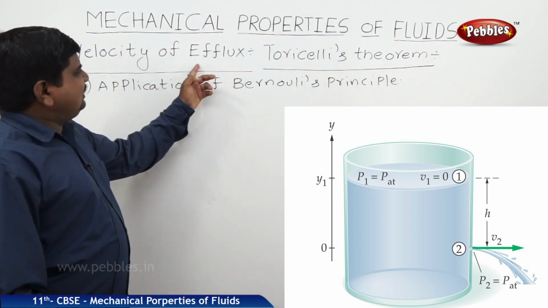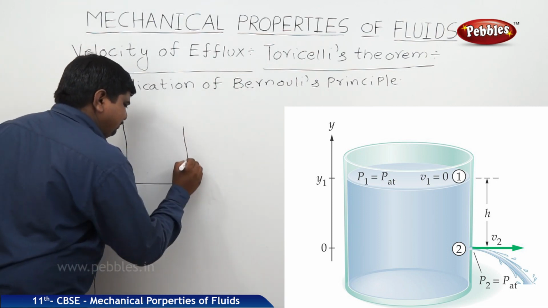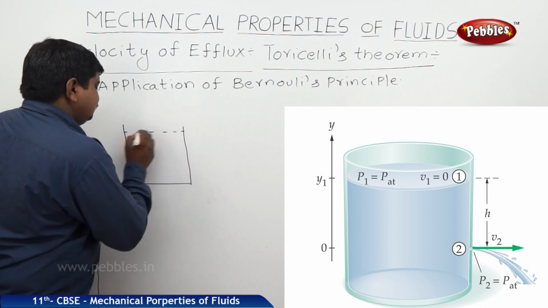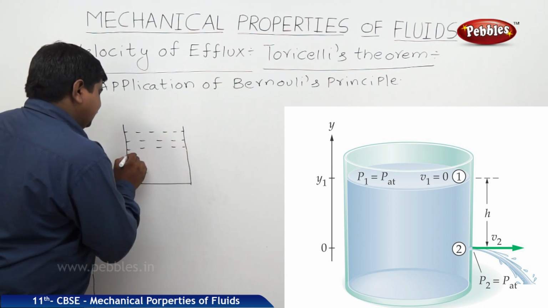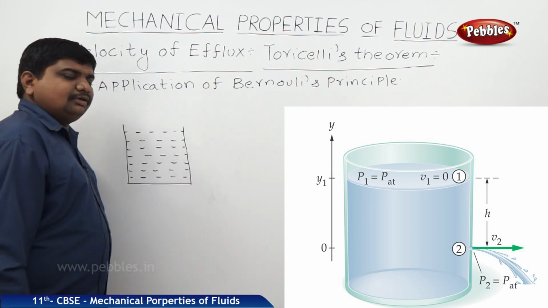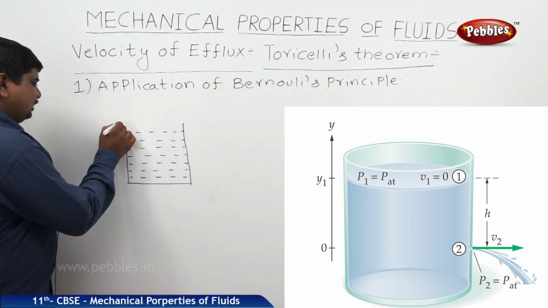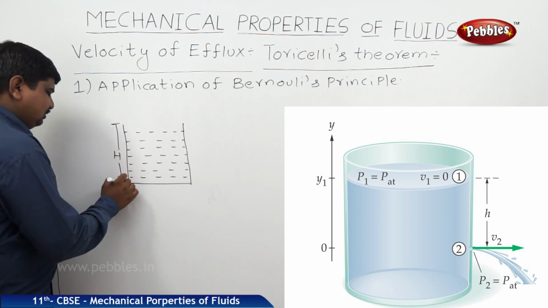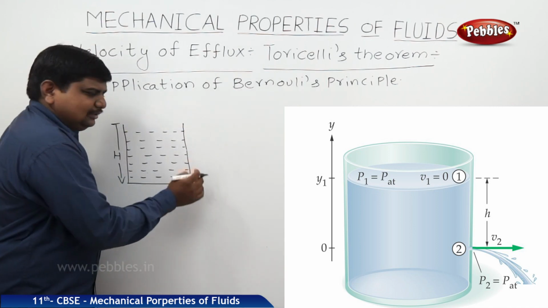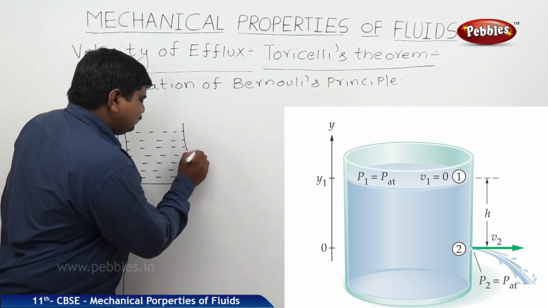First of all, what is the meaning of efflux? Let us take a water tanker or a big container, which has large dimensions and large volume, filled with a fluid or a liquid, nothing but water. The tank is closed like this, and it has a height of capital H. Now on the second end we make one hole to leak the water. So through the hole the water will come out.